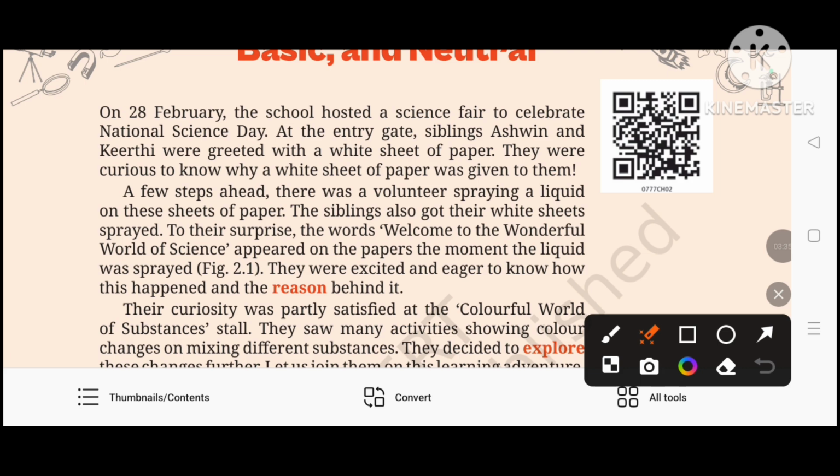The siblings got their white sheets sprayed. To their surprise, the words "Welcome to the wonderful world of science" appeared on the paper the moment the liquid was sprayed.